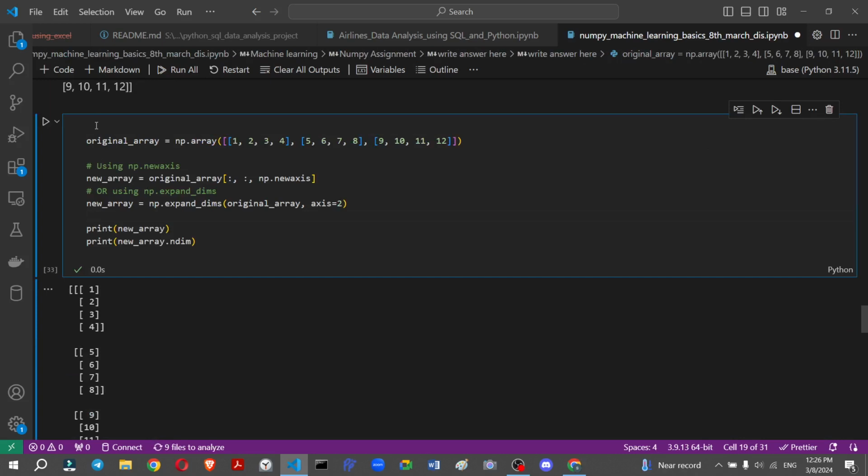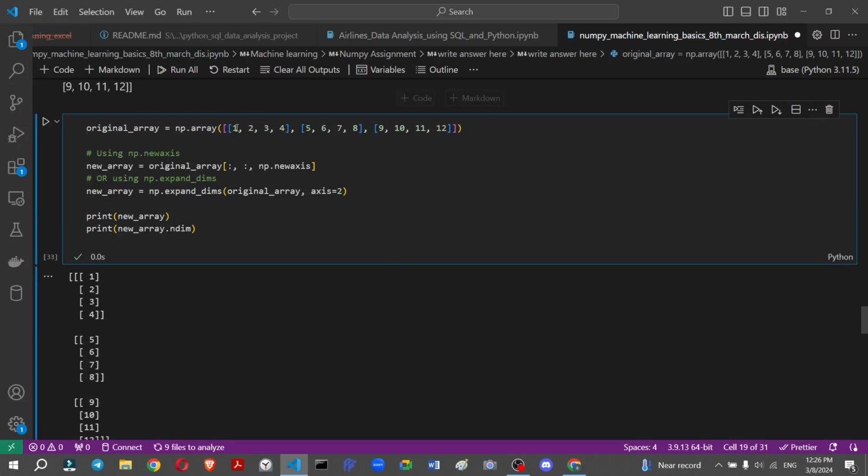So this is my original array. That is a 2D array which we previously used in many questions. We convert this into a higher dimension, that means we convert into a new array, a 3D, using the new axis. We just add the axis on the value. So the first one is using the np.newaxis formula, and the second one is using np.expand_dims.